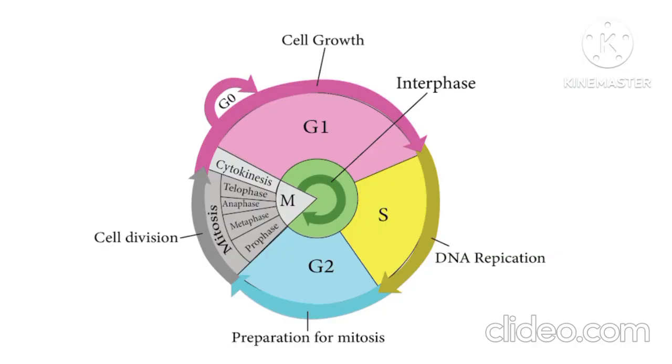Now let's look into the different phases of cell cycle. Cell cycle has two major phases, namely interphase and mitotic phase, that is M phase. Interphase lasts longer in duration compared to the M phase, and the major reason is that the interphase deals with the preparation for the actual division which occurs in the M phase. Interphase has three stages: G1 phase, that is gap 1 phase, S phase, and G2 phase.